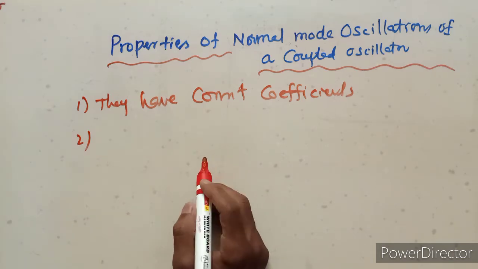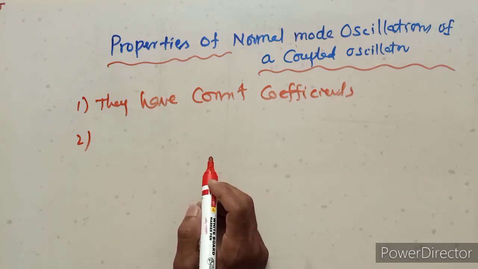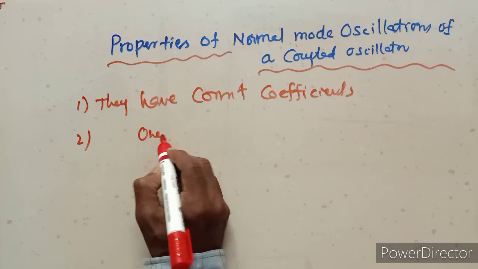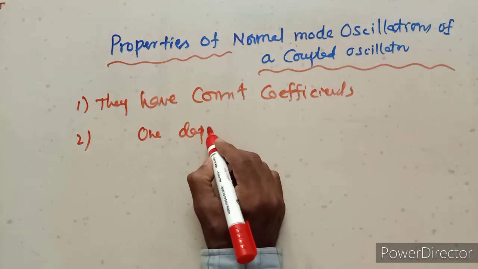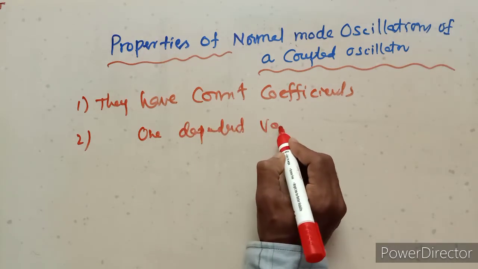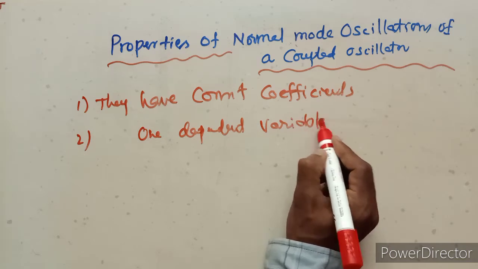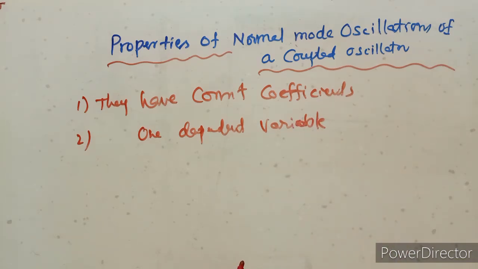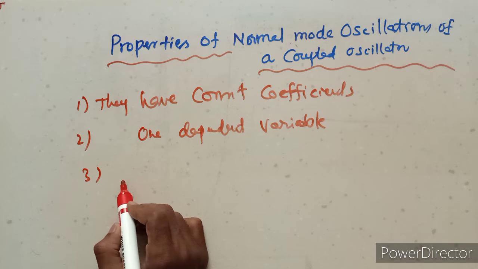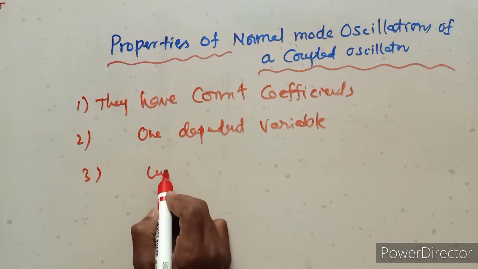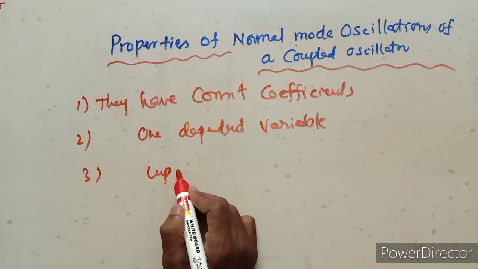They contain only one dependent variable. Already they satisfy uncoupled equations of motion.